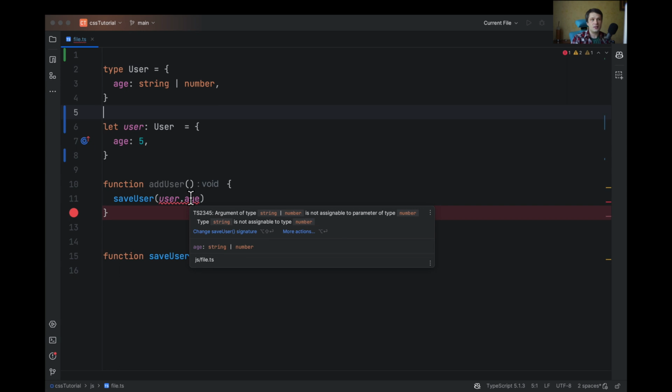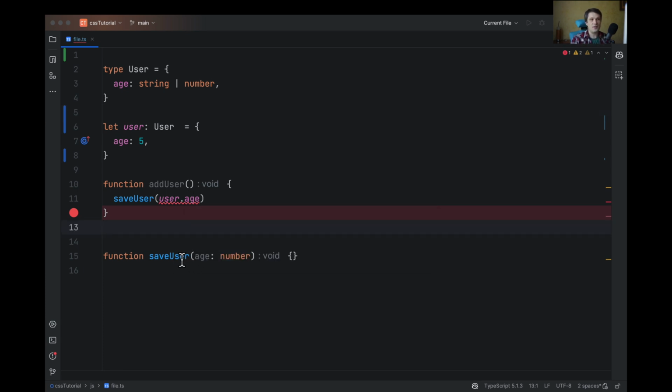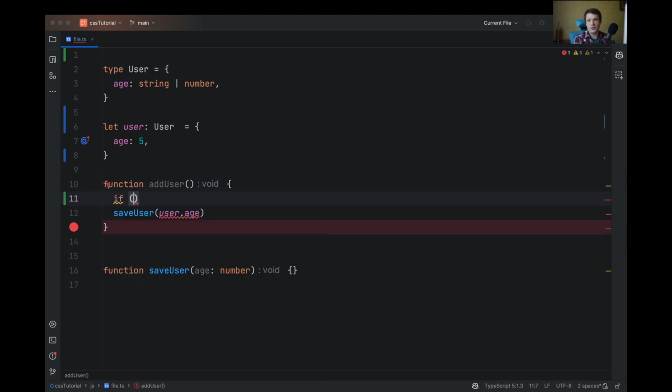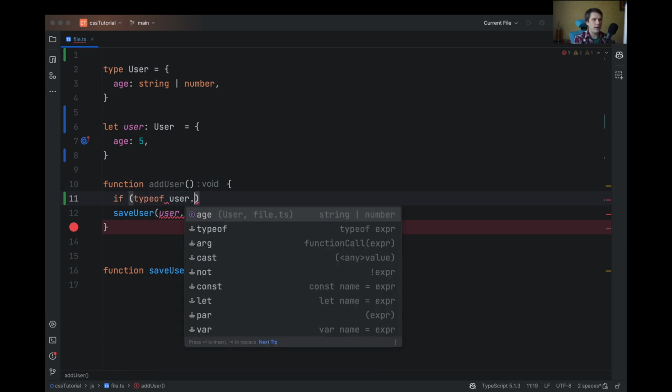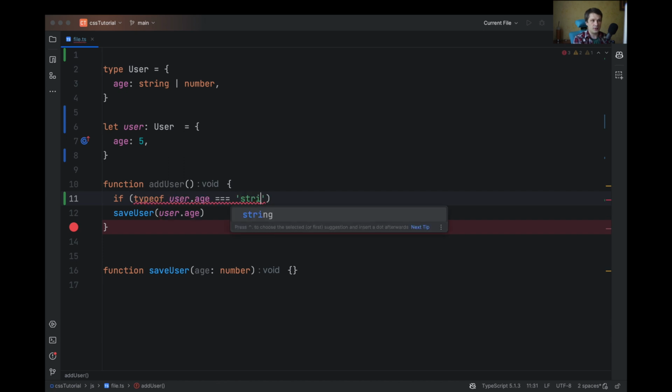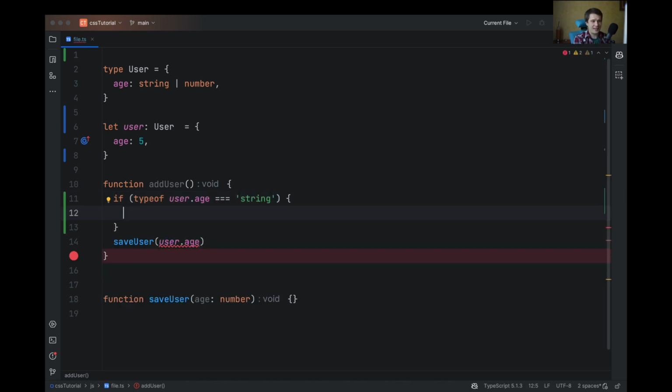But the problem is TypeScript gives an error that an argument of string or number cannot be assigned to a number, because save user takes only a number. And we can fix it by using typeof. If typeof user age equals string, I will cast it, so user age equals Number(user age). And it will fix the problem.